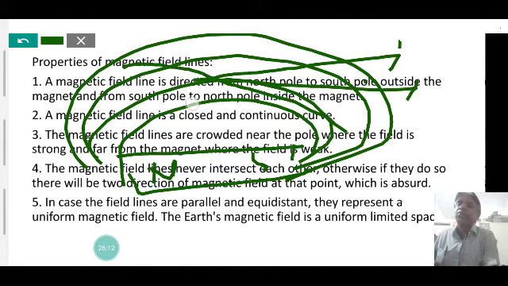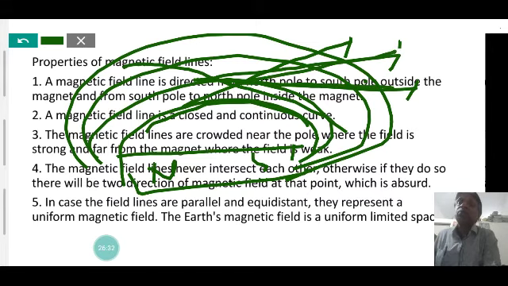But we know that at any point the direction of the magnetic field is along the tangent drawn at that point, and at a point only one tangent can be drawn. When field lines intersect, two tangents would be drawn. This is not possible, so magnetic field lines never intersect.